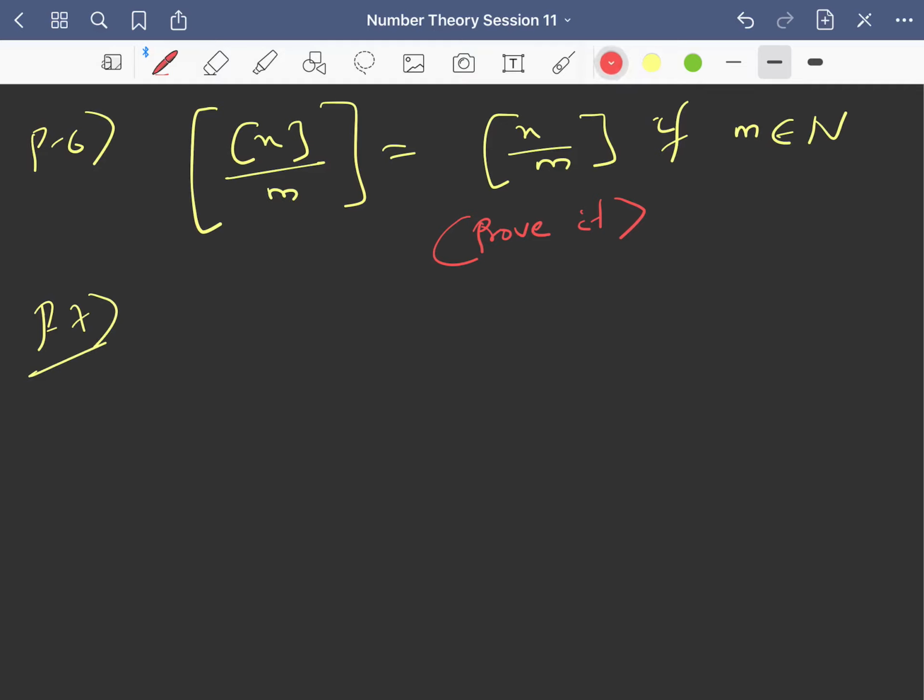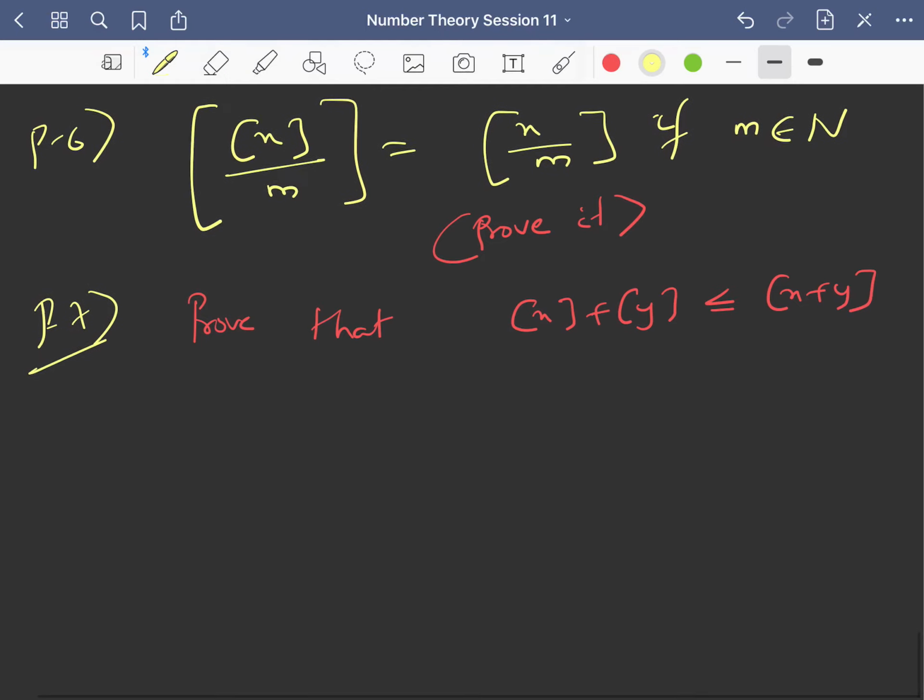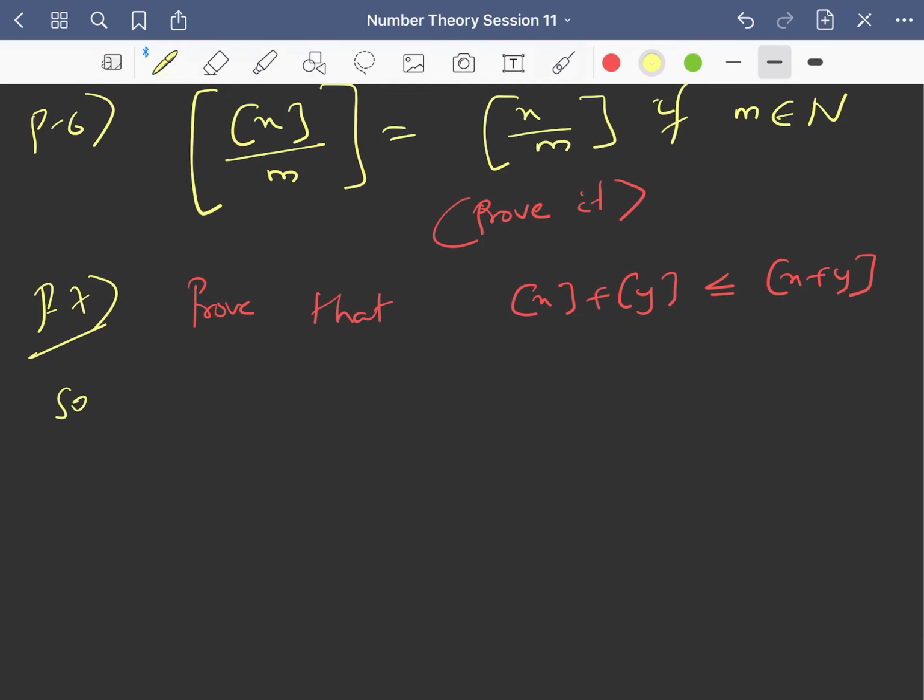So next property. Let us do this as a question only. Prove that the greatest integer of x plus the greatest integer of y is less than or equal to the greatest integer of x plus y, right? So you can pause the video and try this if you want, otherwise you can see the solution. So you see, this is what I need to prove, that the greatest integer of x plus the greatest integer of y is less than or equal to the greatest integer of x plus y combined. So first let us just check with an example.